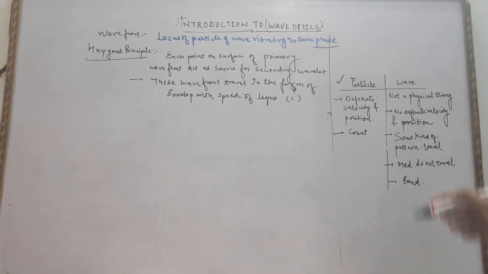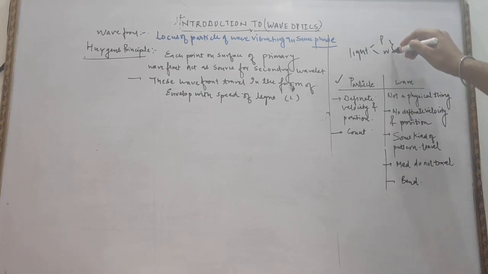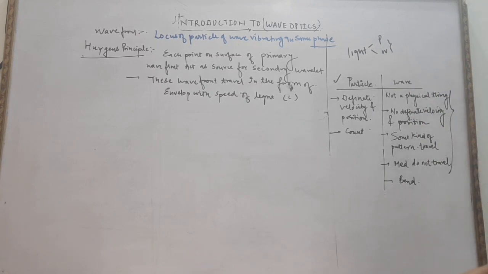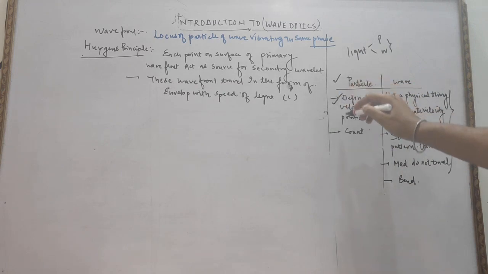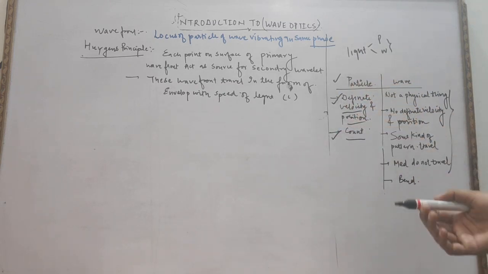Light shows both particle and wave nature. So before studying the wave nature of light, first you need to understand what we mean by particle and what we mean by wave. Particles are things having a definite velocity, definite position and definite mass, and particles can be counted.